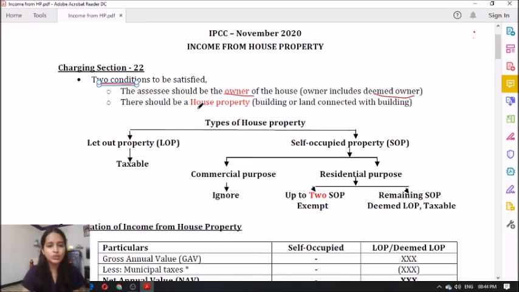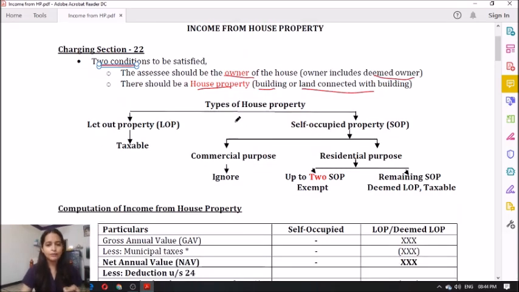Now the second condition was there should be a house property, and house property means either a building or a land connected with a building. First one is the assessee should be the owner, includes deemed owner, and the second one is there should be a house property. House property means either a building or a land connected with a building. Clear? Now coming to types of house property.